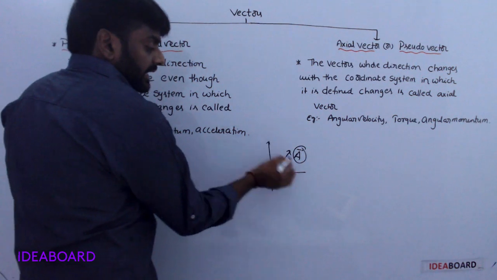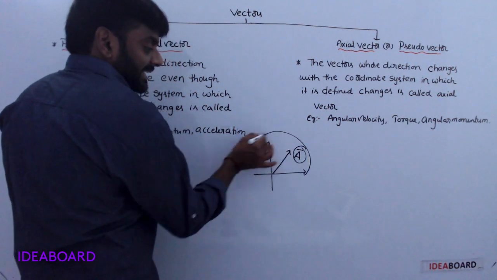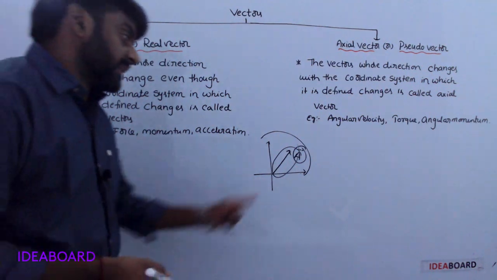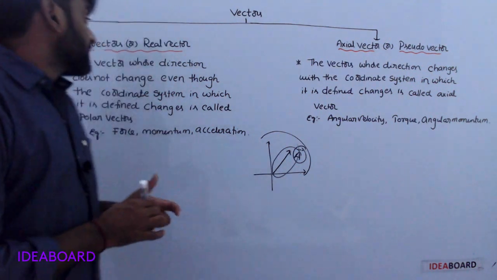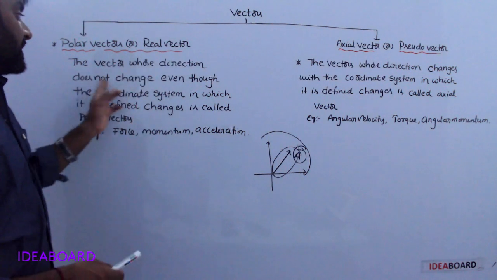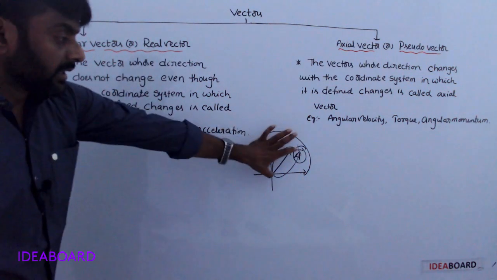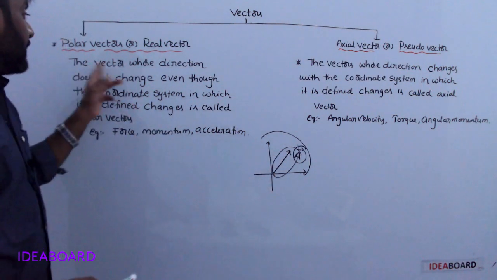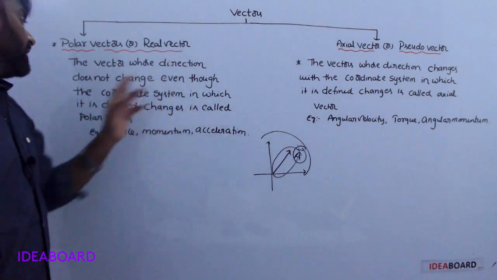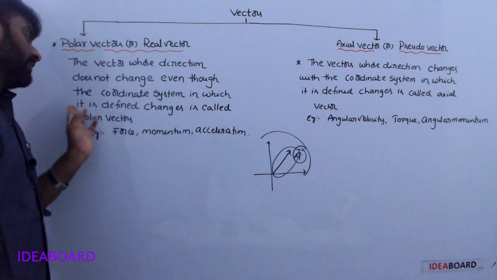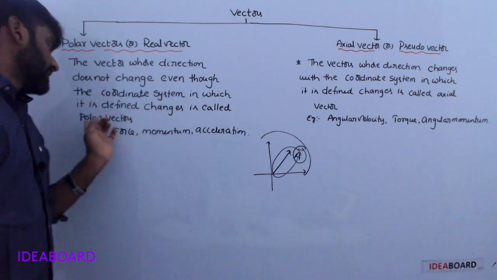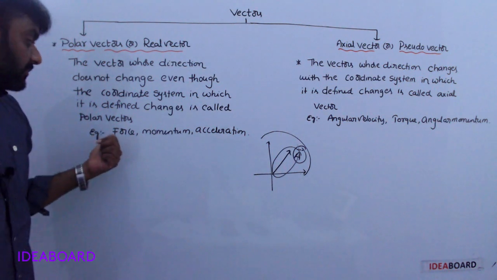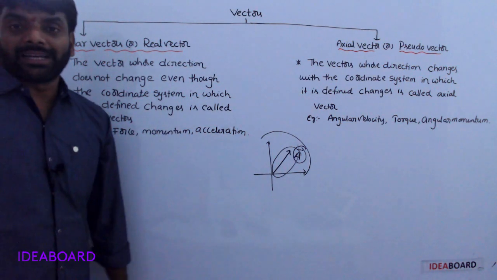If the coordinate system changes but this vector does not change, the vector whose direction does not change even though the coordinate system in which it is defined changes is called a polar vector. For example, force, momentum, acceleration.